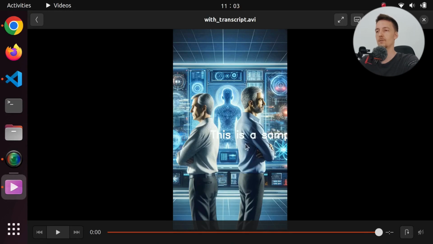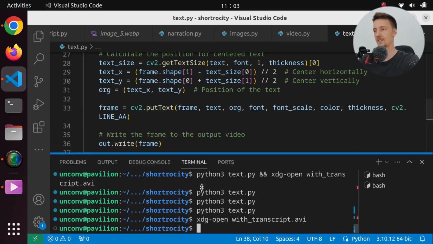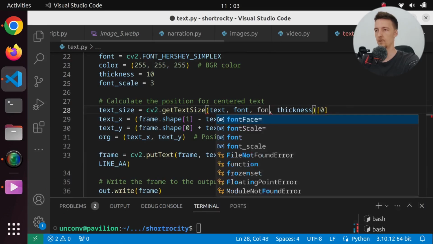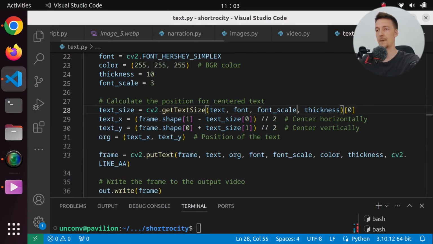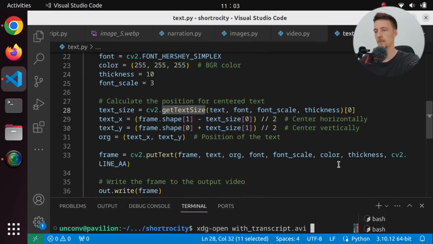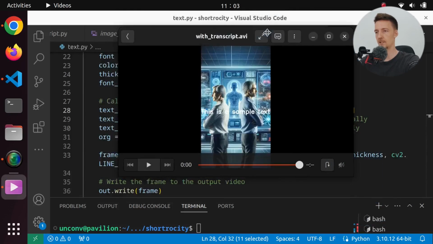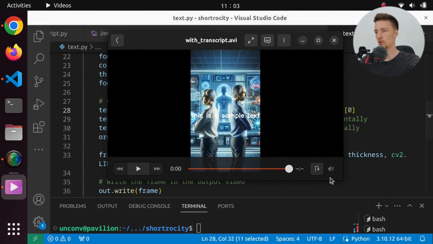But it is not centered, definitely. I think I forgot to pass in all of the stuff here. So the font scale should be passed into get text size as well. Okay, let's try again. And what does it look like now? Now it is in the center. Now it looks like it's not in the center because we have this control bar here, but actually the video goes down here, so it should be centered.